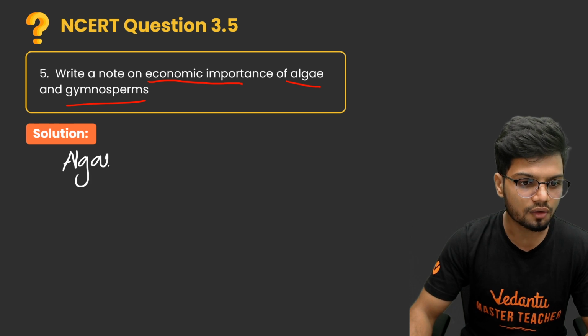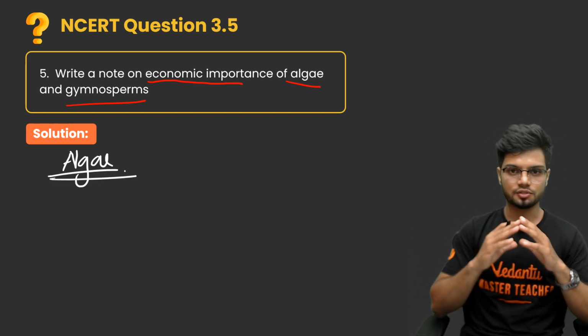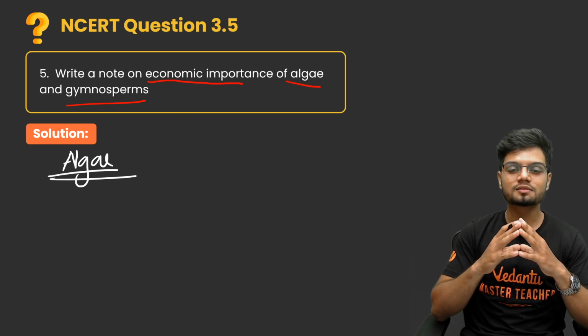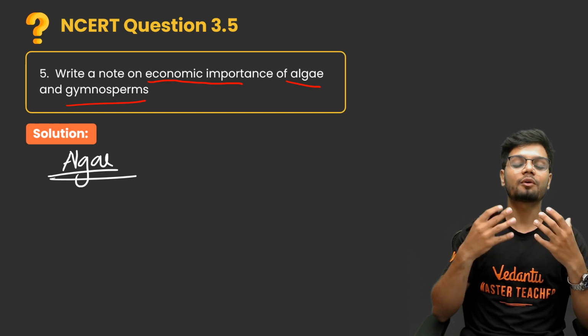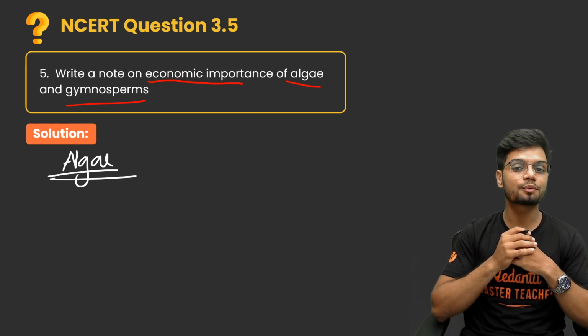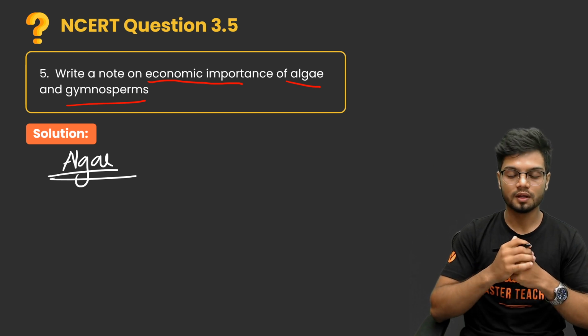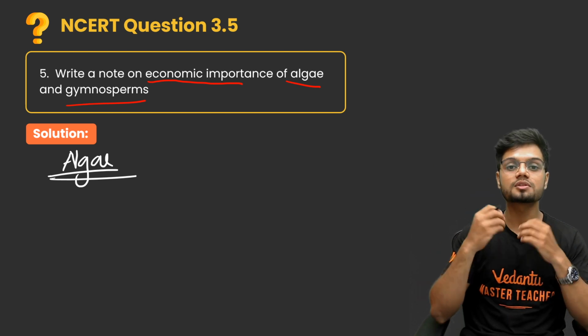Algae. So if I were to ask you, which organism does most of the CO2 fixation? What I mean by CO2 fixation is, which organism produces the most oxygen on the face of the earth?